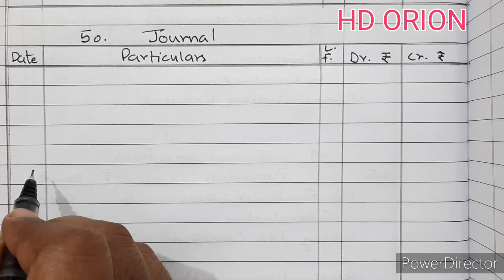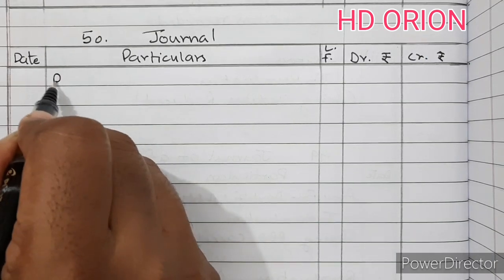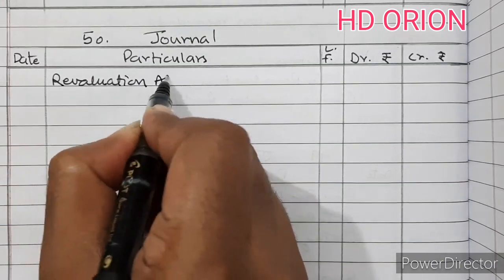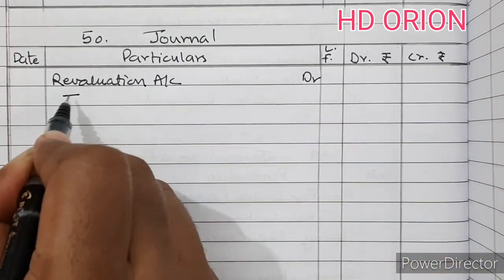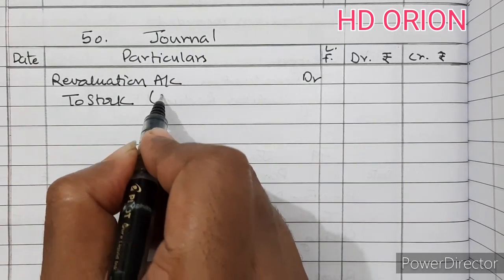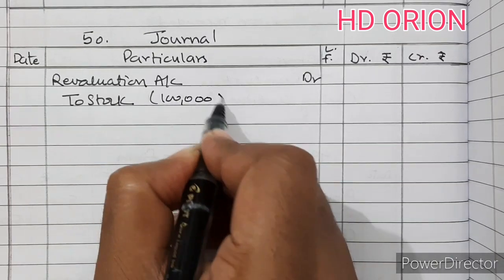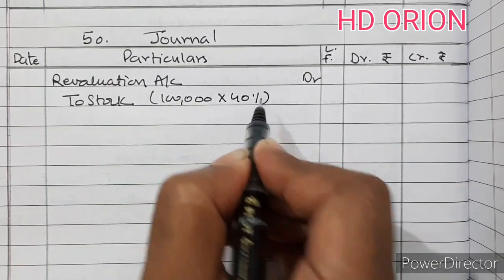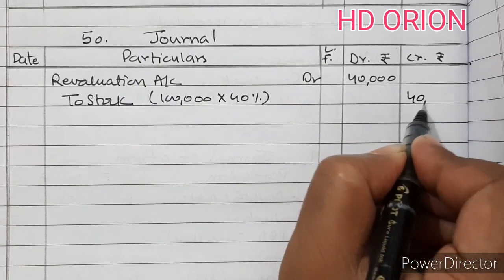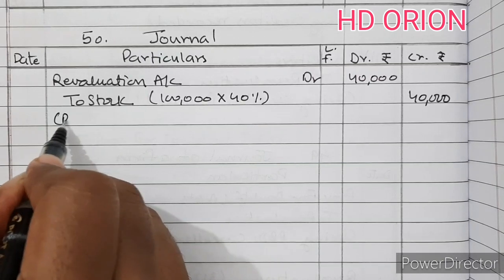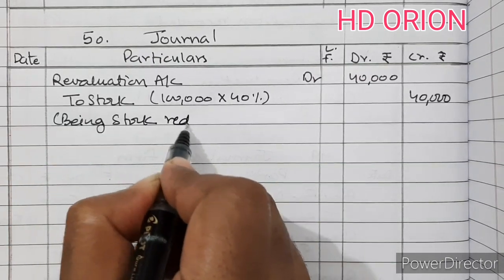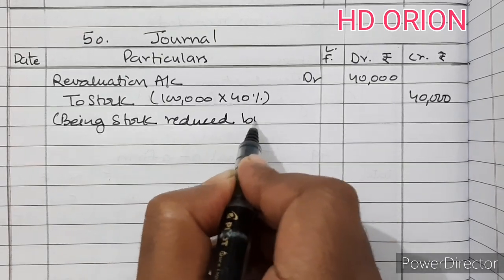Stock is reduced by 40%. So revaluation account debited to stock. How much is stock reducing by? 1 lakh's 40%, that is 40,000. Being stock reduced by 40%.